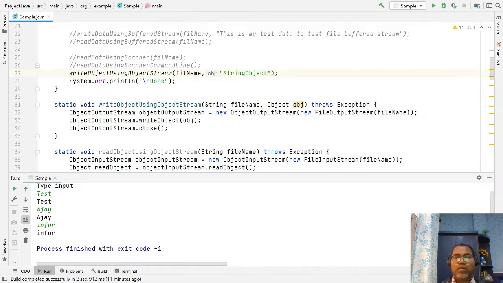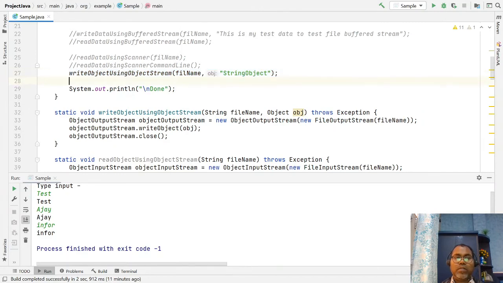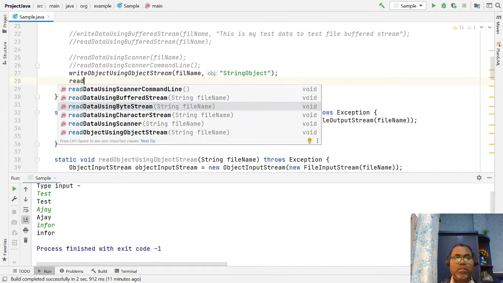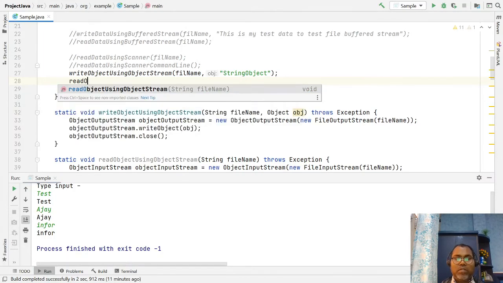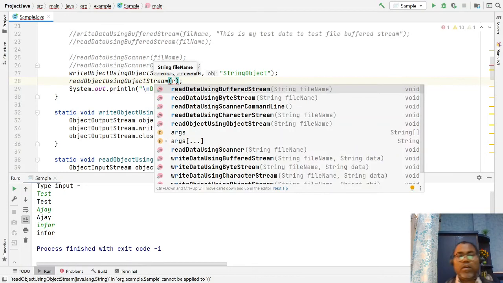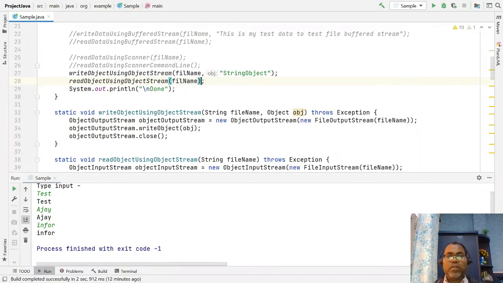So this will write, and after this just read the object using the object stream, and here pass the file name of the file you want to read, and then read it.